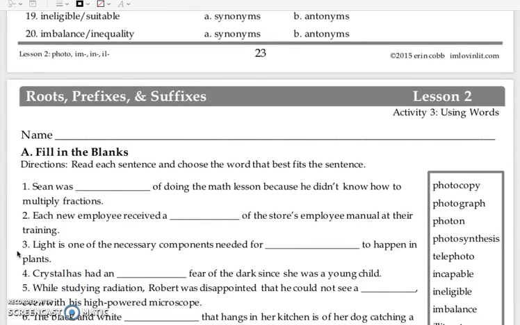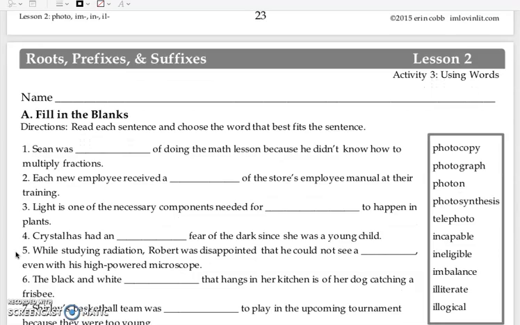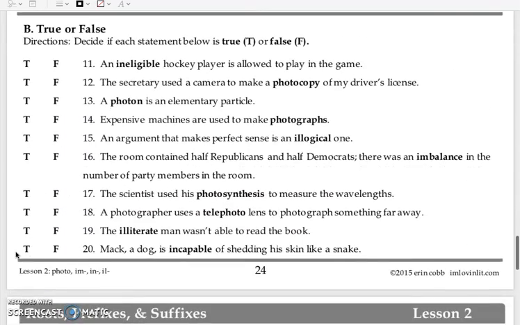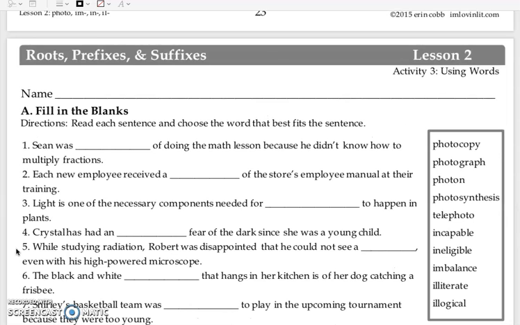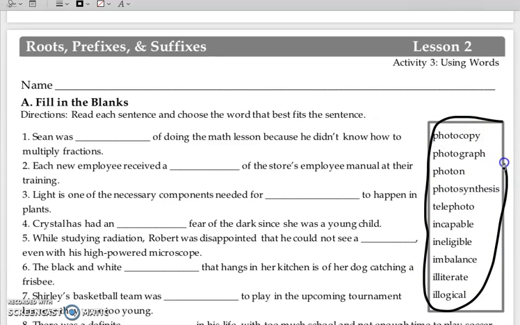Let's move on to activity 3, or day 3 of completing this homework. Day 3 has part A and part B. Let's go over them. A, fill in the blanks. Directions. Read each sentence and choose the word that best fits the sentence. Look to the right over here where we can look at our words. Photocopy, photograph, photon, photosynthesis, telephoto, incapable, ineligible, imbalance, illiterate, illogical.